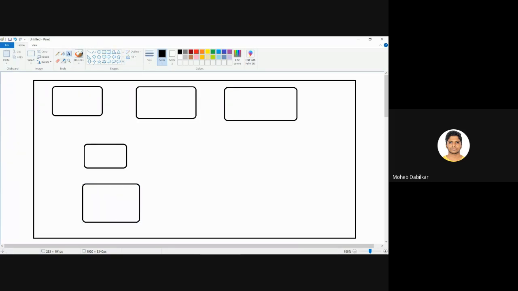Now you will have a function. Let's make this bigger. You have a function that is going to call this one as well as this one. It will execute this function, then go to this function, and if that completes immediately, it will go to the next function.